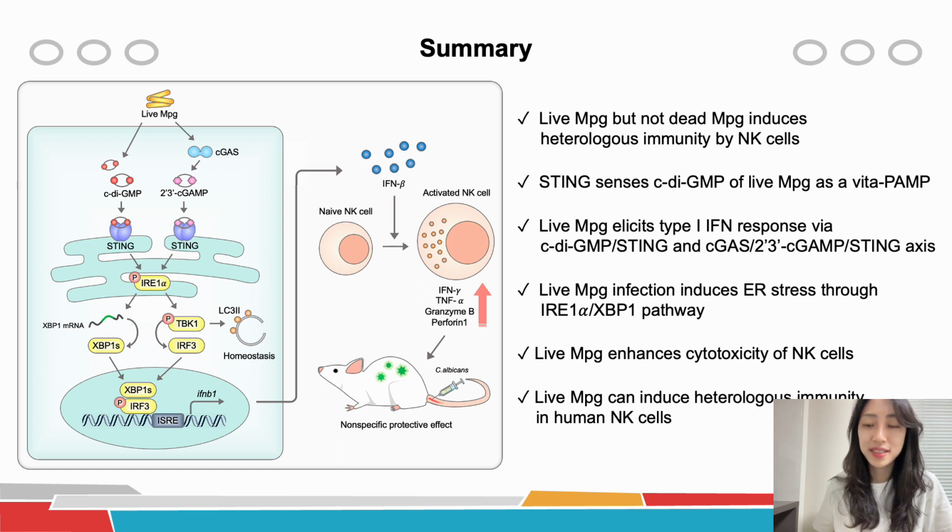We found that DC-derived type 1 interferon plays a pivotal role in NK cell activation in response to live MPG infection, showing NK cell-mediated non-specific protective effects against C. albicans infection in a mouse model. Our findings not just demonstrate the crosstalk between DCs and NK cells, but also explain the molecular details regarding heterologous immunity in NK cells following sensing vita-PAMP by DCs during live mycobacterial infections.